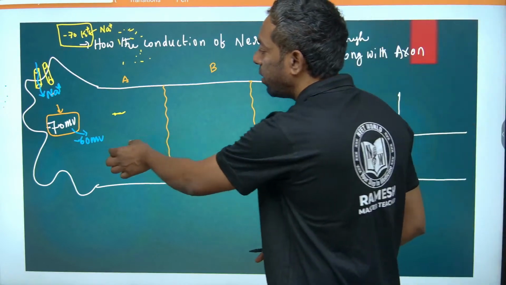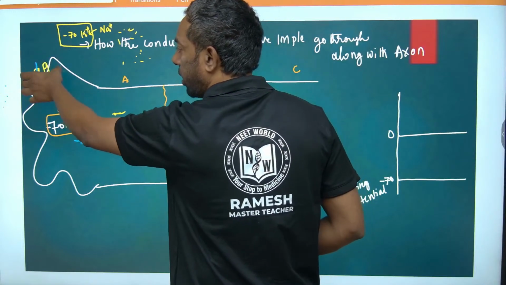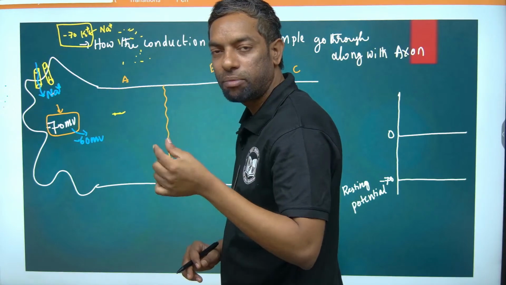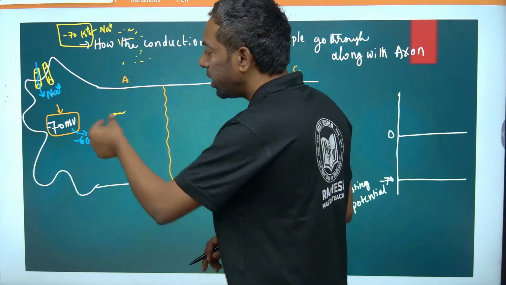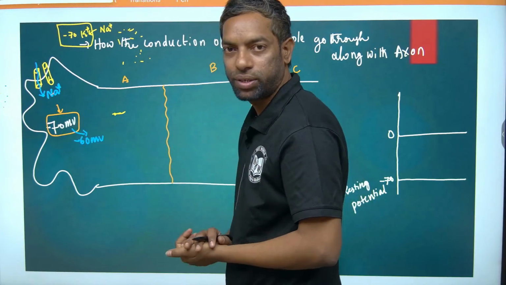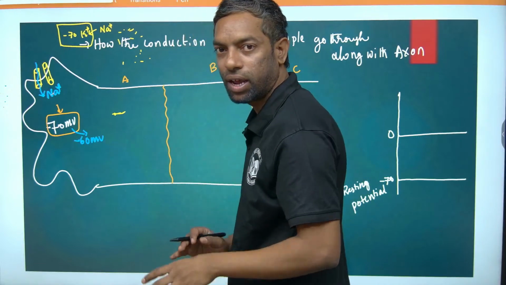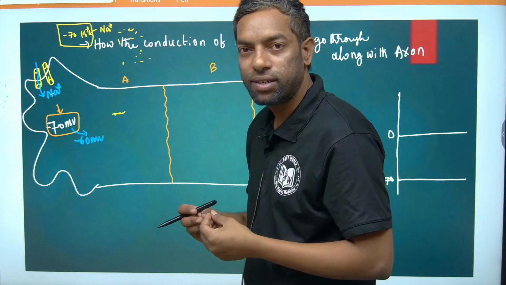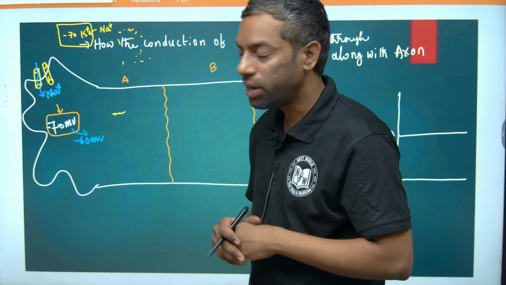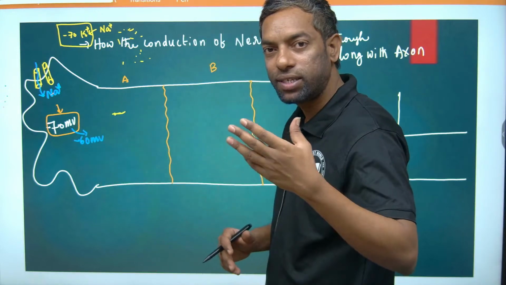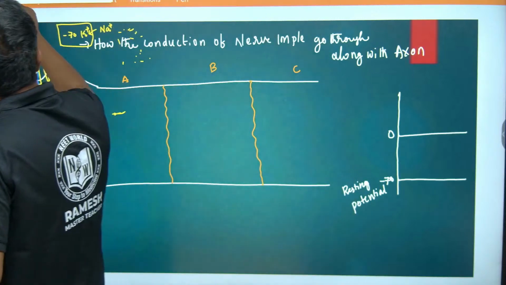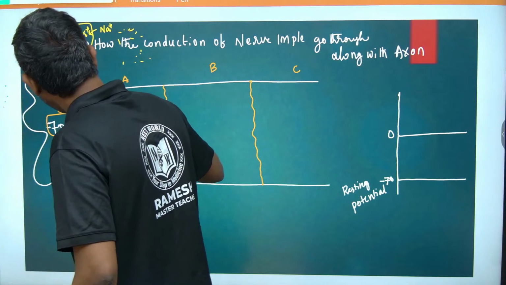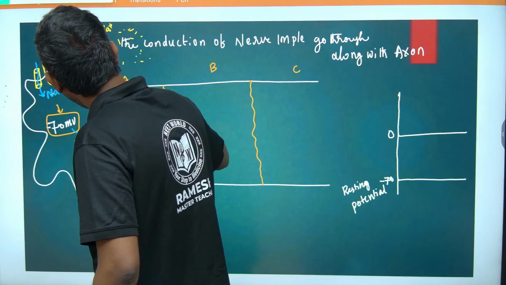If the sodium mechanically gated channel opens, the sodium ion tries to enter inside. The sodium ion is a positive charge. If the positive charge enters, the negativity is reduced, which leads to minus 60. In that condition, minus 60 gives the signal to the voltage gated channel. If the voltage is changed, the voltage gated channel opens.